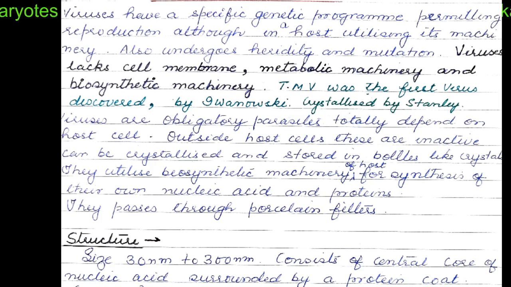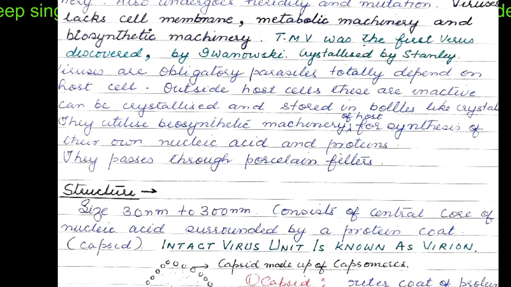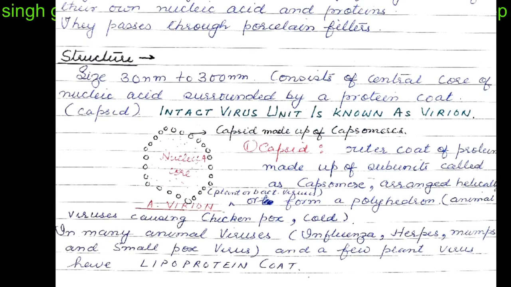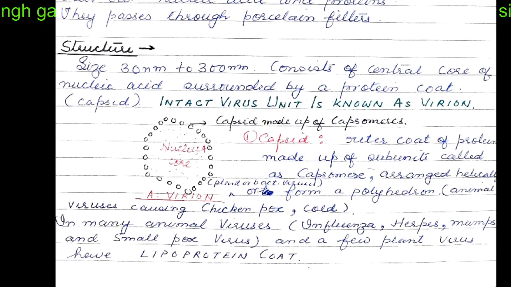They can be crystallized, as I have told you, and can be stored in bottles like crystals. They utilize the biosynthetic machinery of the host for the synthesis of their own nucleic acids and proteins. However, they are so small that they can pass through porcelain filters through which bacteria could not pass. Viruses have a dimension of around 30 nanometers to 300 nanometers.